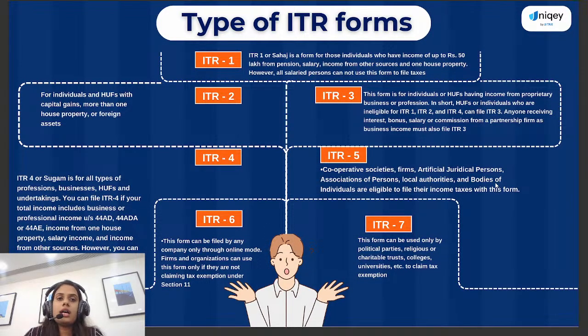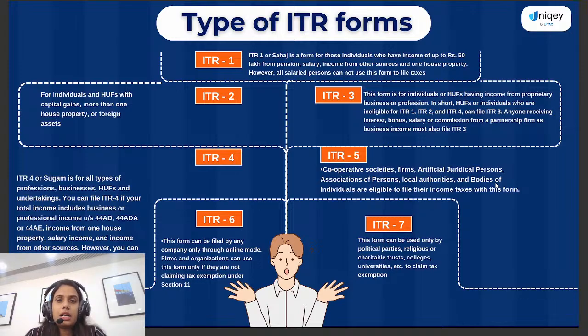Now let's discuss the ITR forms. There are different kinds of ITR forms, which completely depend upon your income range and what sources of income you have. There are a total of 7 ITR forms for people who are filing income tax returns in India.